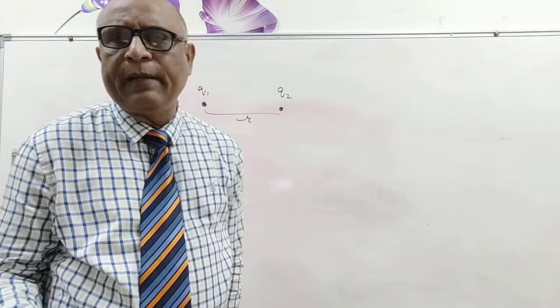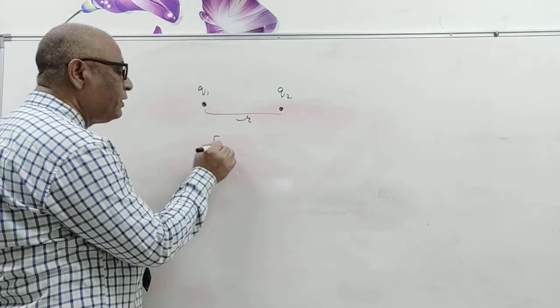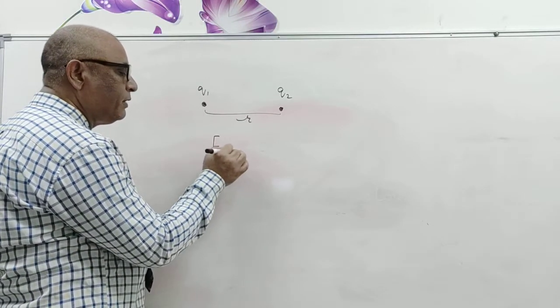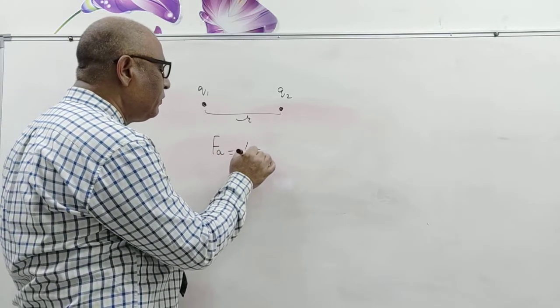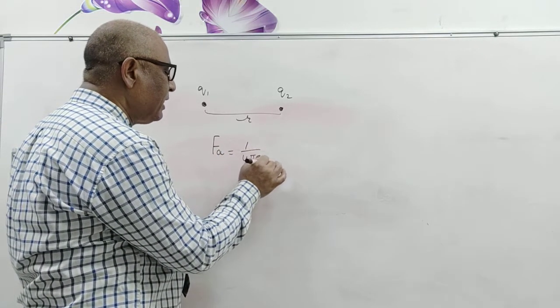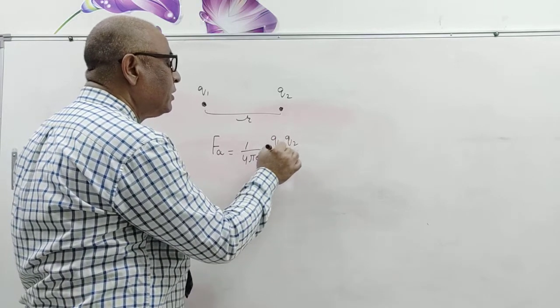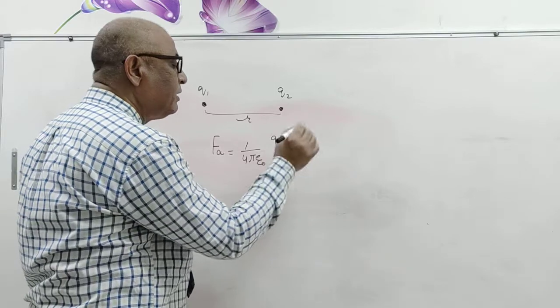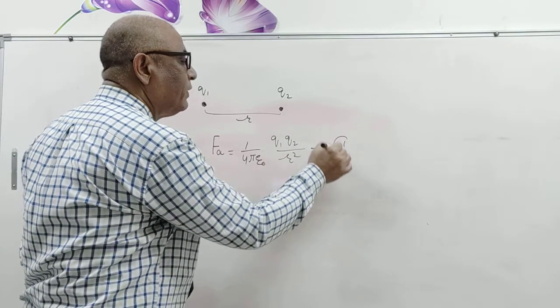Both charges are kept in vacuum or air. So F air, the force in air, equals 1 upon 4 pi epsilon naught q1 q2 upon r square, and this is equation 1.